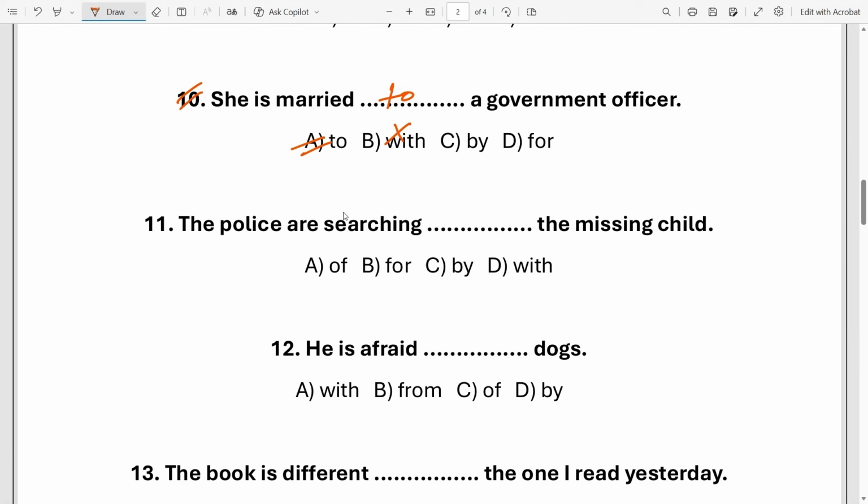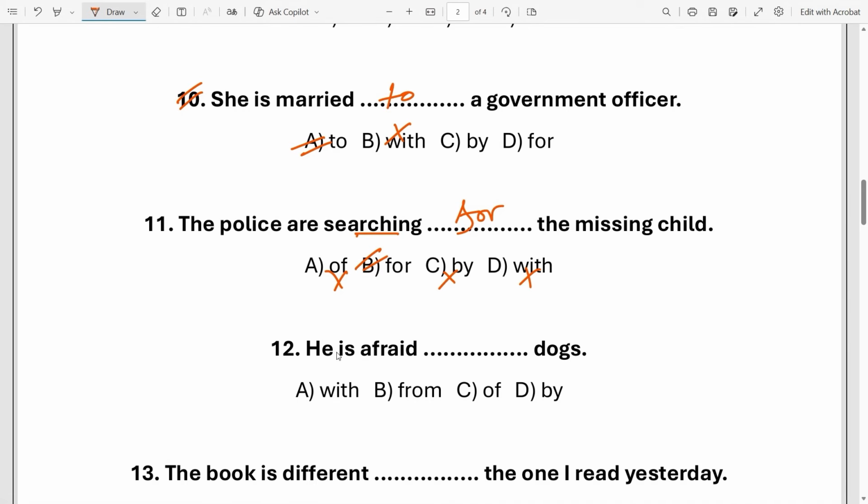Next, the police are searching dash the missing child. Look, the verb searching. So searching, obviously, for. So option B, for, is the correct preposition. Searching for means to try to find something. So not of, not by, and not with.